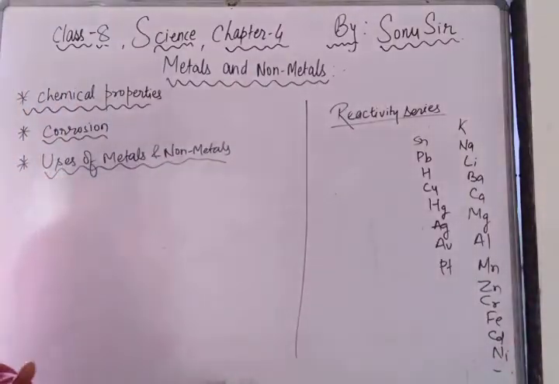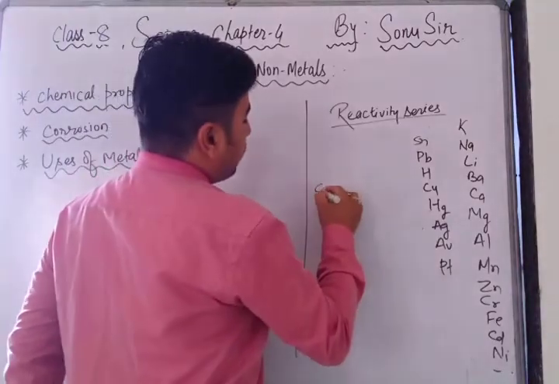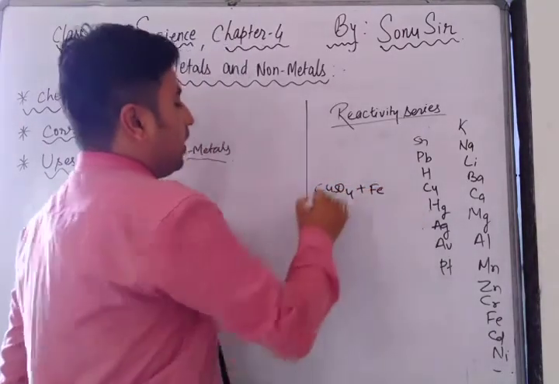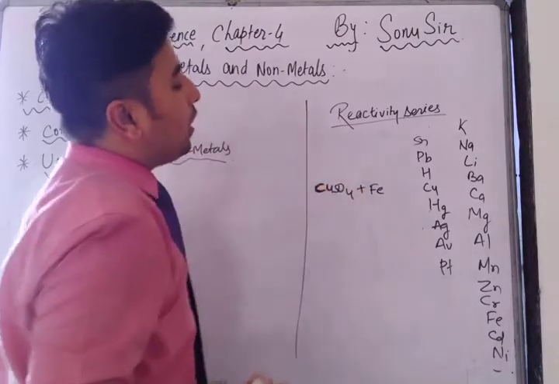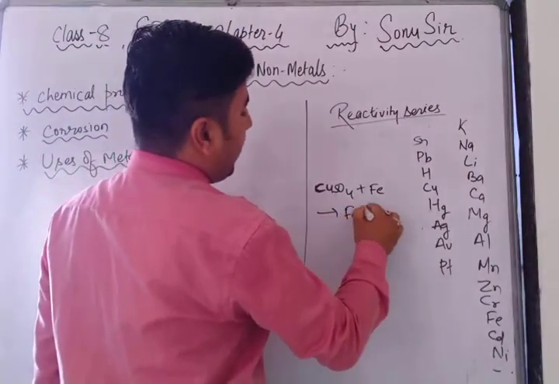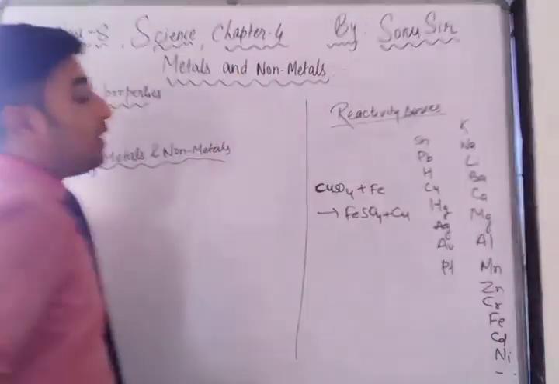Suppose there is CuSO4, copper sulfate, and iron comes in its place: CuSO4 plus iron gives FeSO4 plus Cu. Why does CuSO4 not remain?